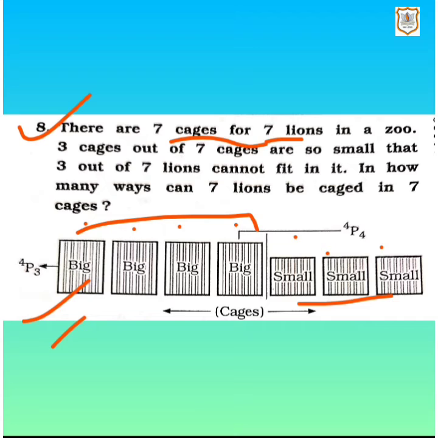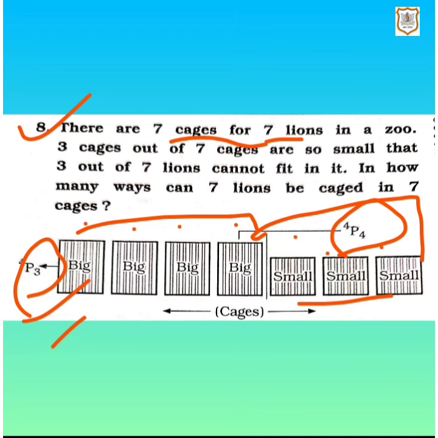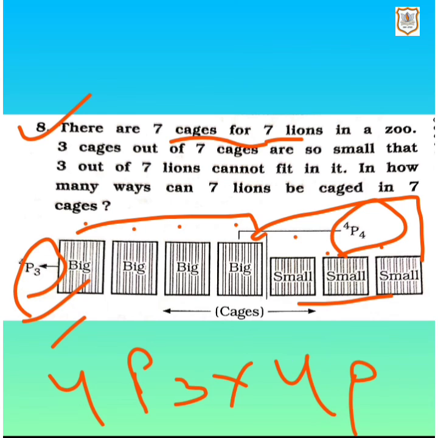So to arrange 3 lions in 4 big cages, it will be 4p3. Now 3 lions are arranged, and remaining we have 4 cages and 4 lions. So these are the 4 cages and remaining are 4 lions. That can be arranged in 4p4 ways. So the total number of ways in which 7 lions can be caged in 7 cages is 4p3 into 4p4. Let's solve it.